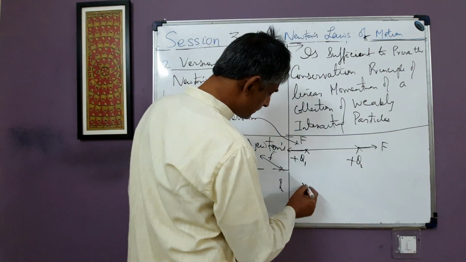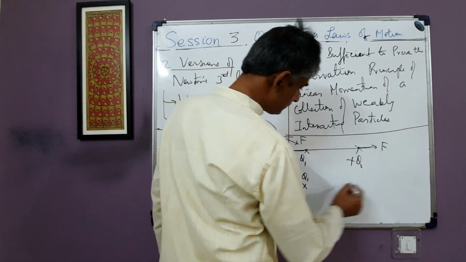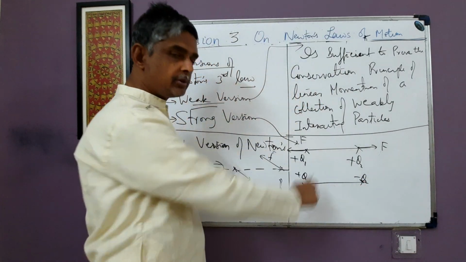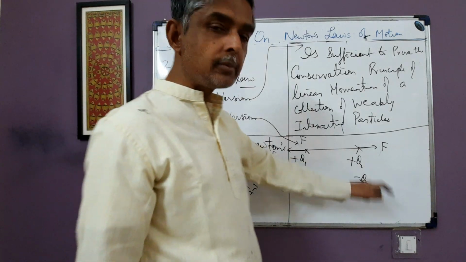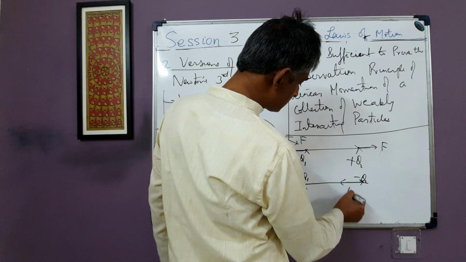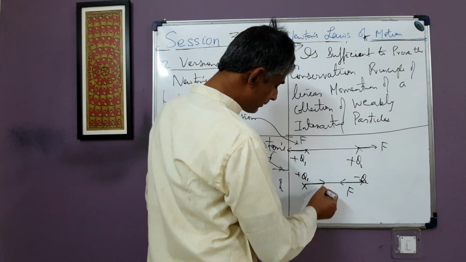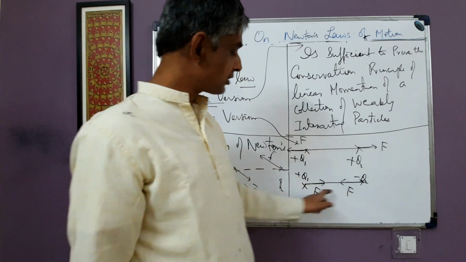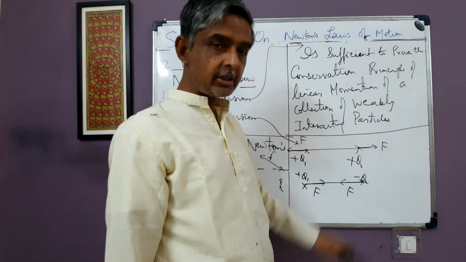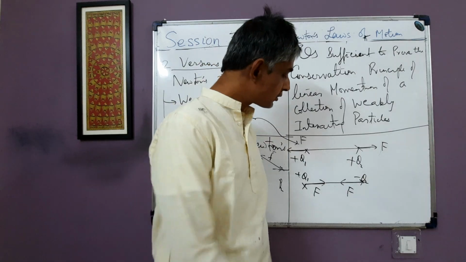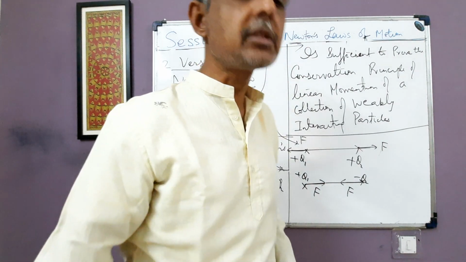I'll take up some more examples. Imagine we have two point charges plus Q1 and minus Q2. Now they have opposite signs, so they will attract each other as per Coulomb's law. Q1 will attract minus Q2 towards itself with a force F, and minus Q2 will attract Q1 with an equal and opposite force F. So these two interaction forces are equal in magnitude, opposite in direction, and they are directed along the line joining the two particles. This is also an example of the strong version of Newton's third law. Fine.